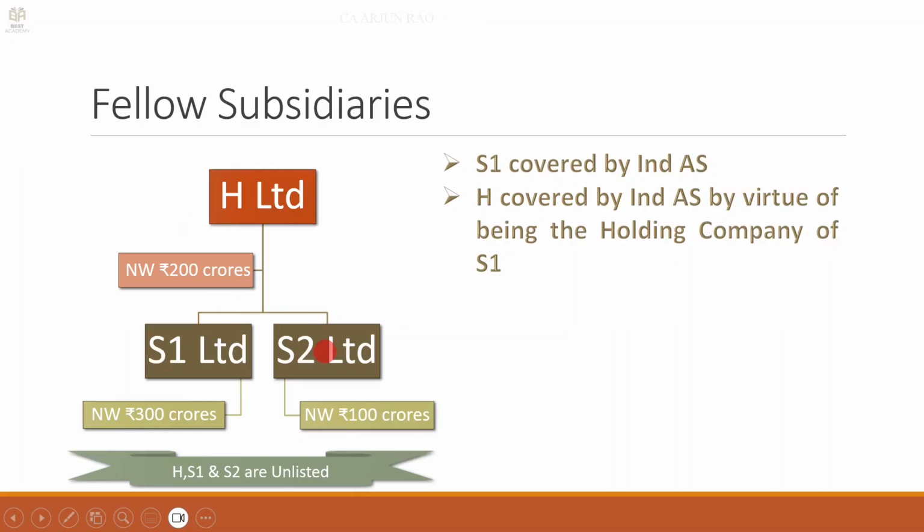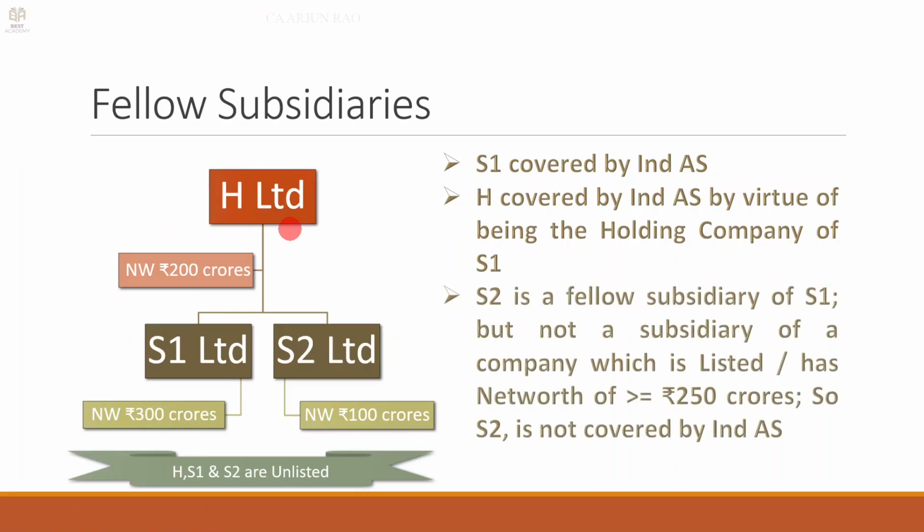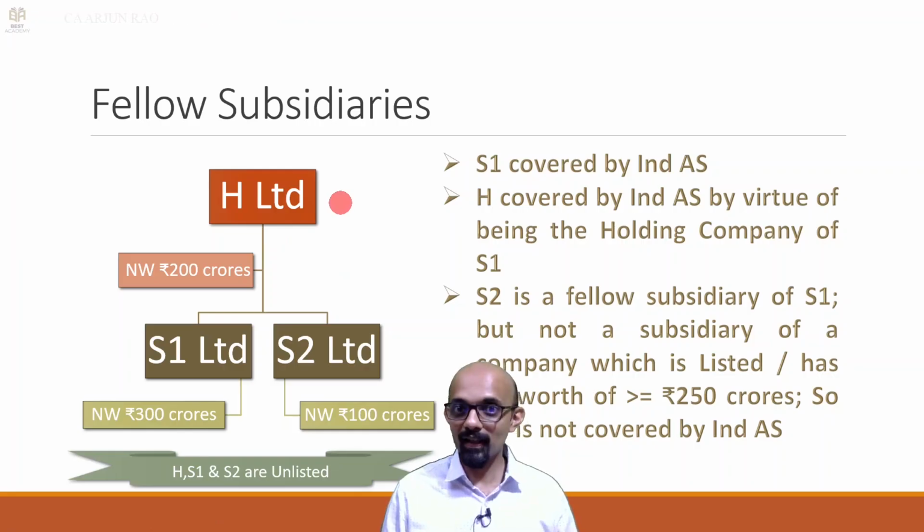H is covered because S1 is covered. So can we say S2 is covered because H is covered? So the answer is no. Okay, it is a fellow subsidiary. It is not a subsidiary of a company which is listed or which has a net worth of 250 crores or more. So in other words, being covered under Ind AS because of another company is not an infinite chain.